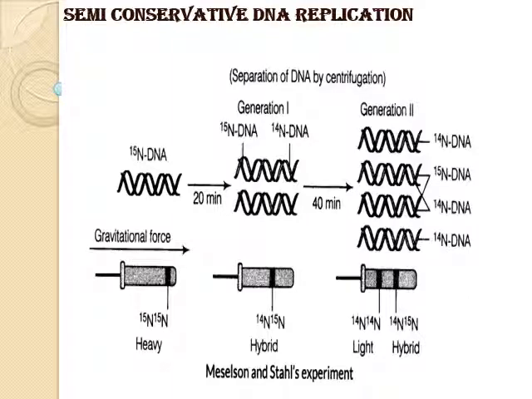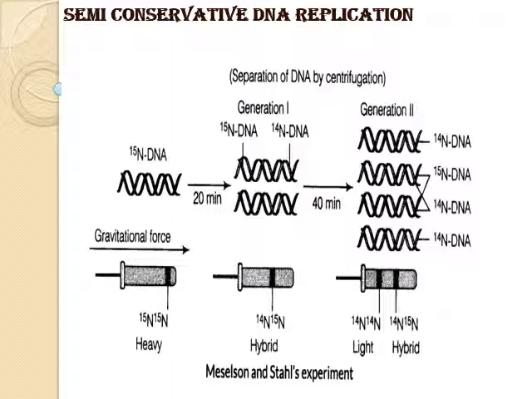Nitrogen 15 is a heavy isotope and nitrogen 14 is the normal isotope. These are two isotopes of nitrogen which can be distinguished by centrifugation in cesium chloride. E. coli was cultured in a medium containing ammonium chloride with the 15 isotope over many generations. As a result, the nitrogen 15 isotope was integrated into the bacterial DNA. Later, they transferred the bacteria from the ammonium chloride 15 isotope medium to